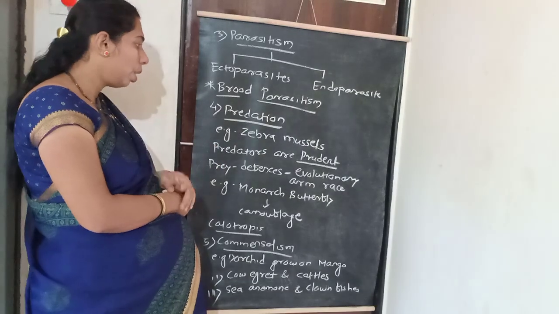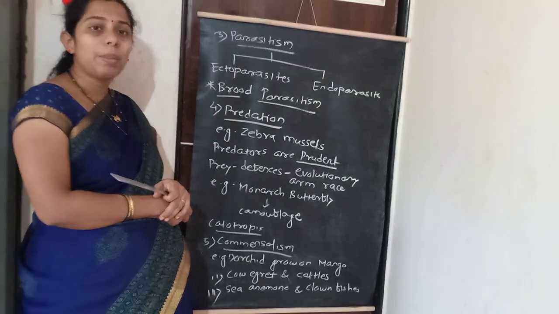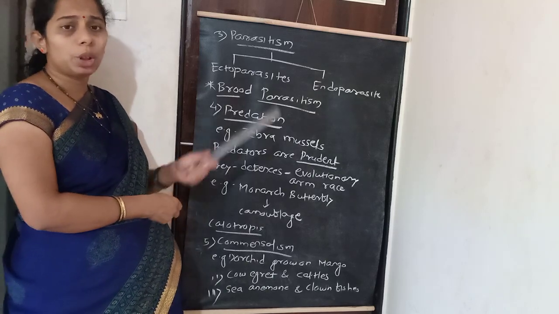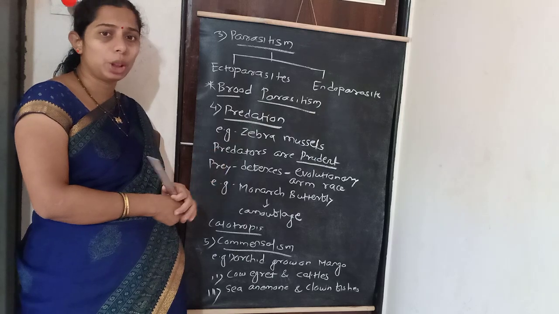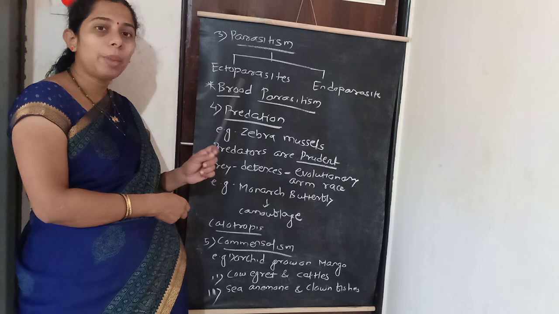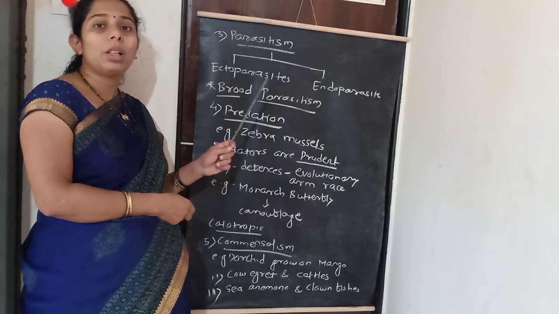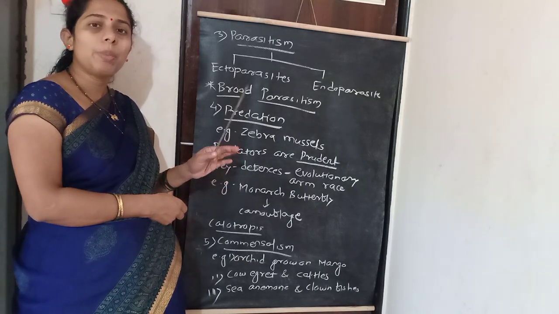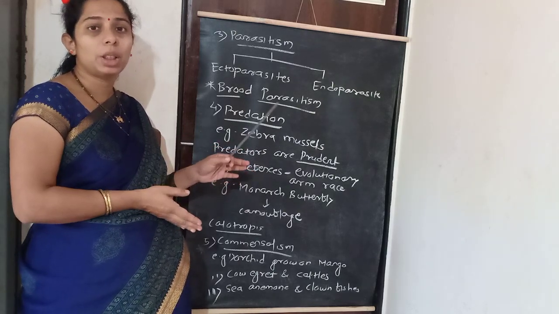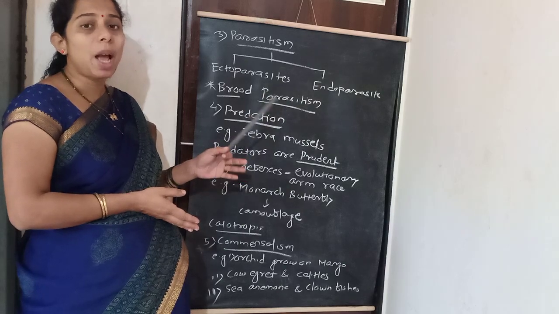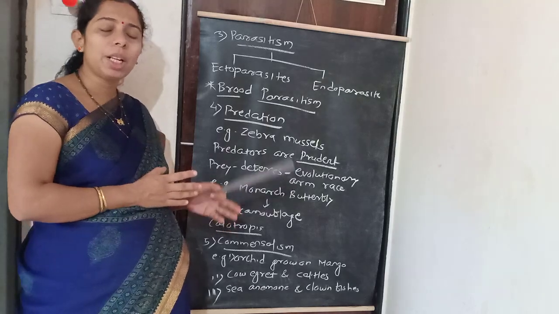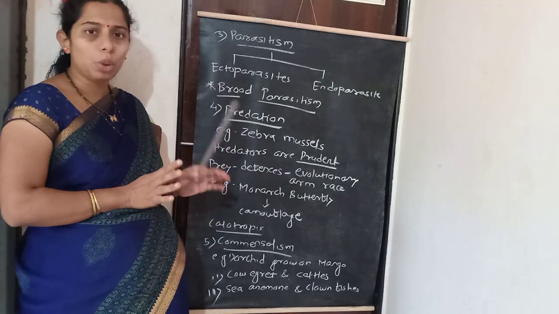Next one, predation. So here in this case, the predator and prey relationship. We know that predator म्हणजे भक्षक आणि prey म्हणजे भक्ष्य. भक्षक भक्षाला खातो. So in the predator-prey relationship, the number of predators controls the number of prey. Suppose the number of predators goes down, the number of prey increases, and it can cause an imbalance in the community or in the environment. So predator as well as prey, both of them are very important.